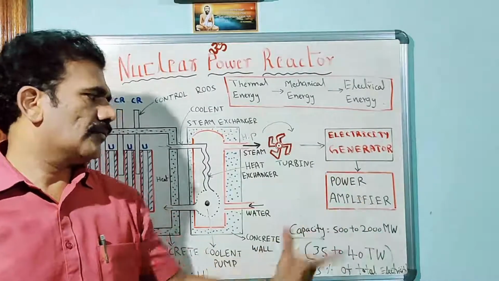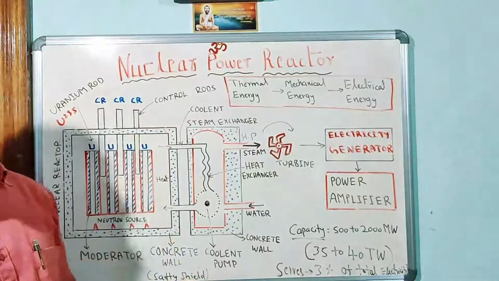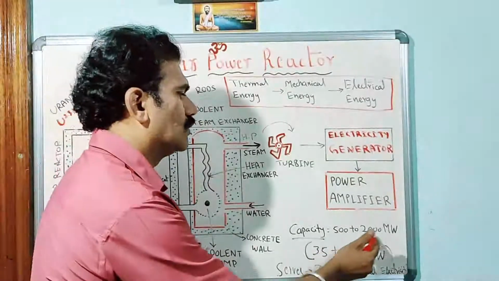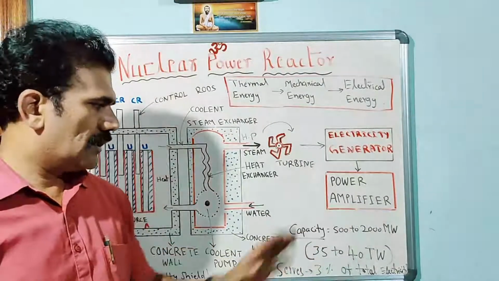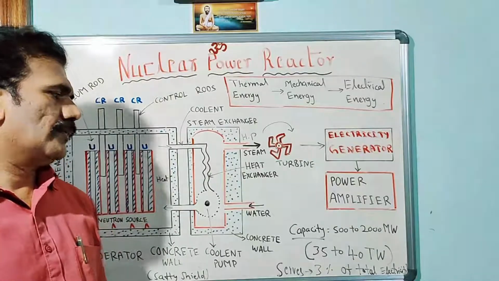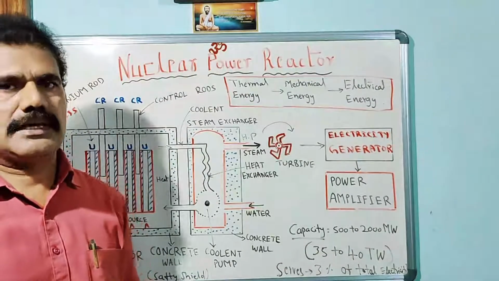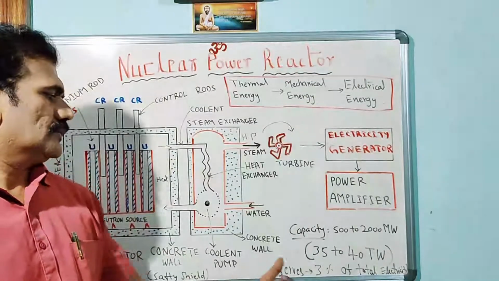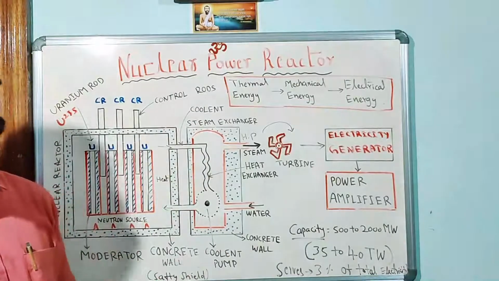Normally, what may be the capacity of electricity generated in each nuclear power plant? That is nearly 500 to 2000 megawatts. In India we have nearly 7 nuclear power plants like that. Per year they generate 35 to 40 terawatt-hours of electricity in India, so it serves 3% of the total electricity of our country.